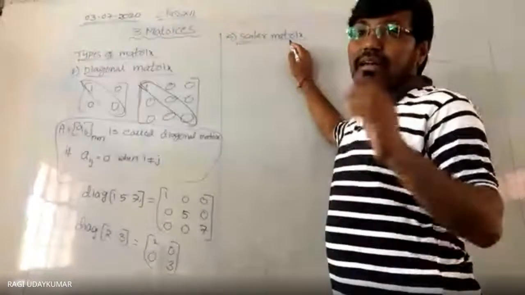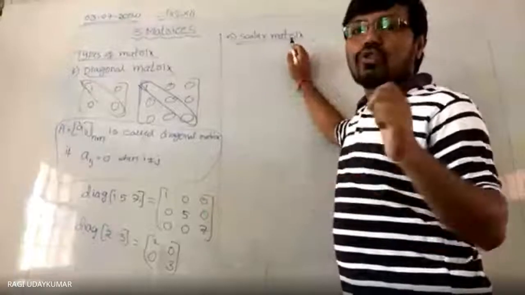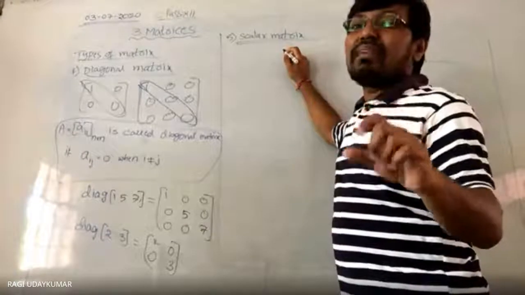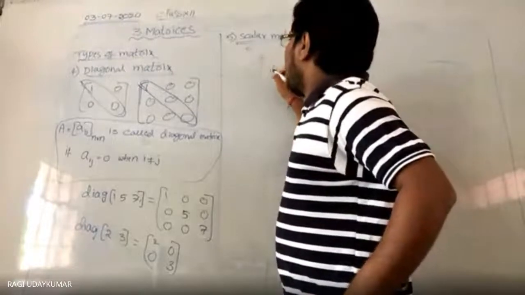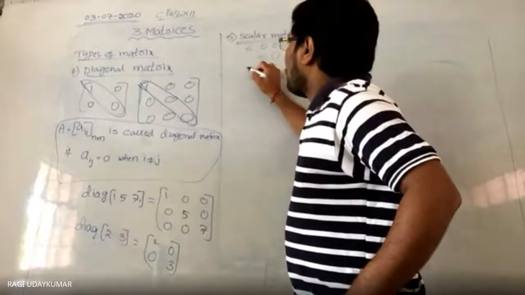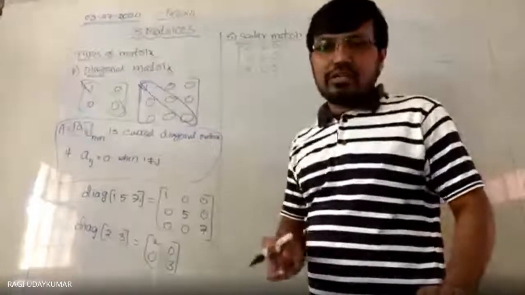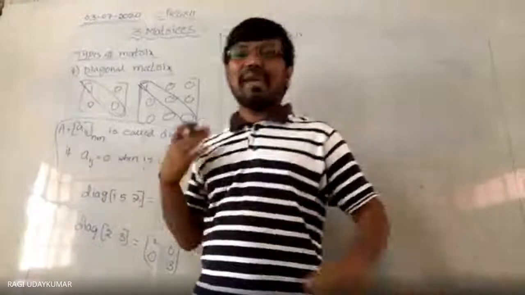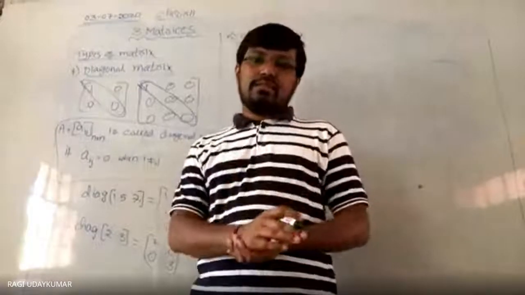Scalar matrix. A diagonal matrix has a special type, which is called a scalar matrix. That is, all the principal diagonal elements are the same, that means 5 5 5, remaining all are zeros. This is called a scalar matrix: a matrix in which the principal diagonal elements are all the same. Same is nothing but any number. It can be any number. So if they are all the same, then that matrix is called a scalar matrix.